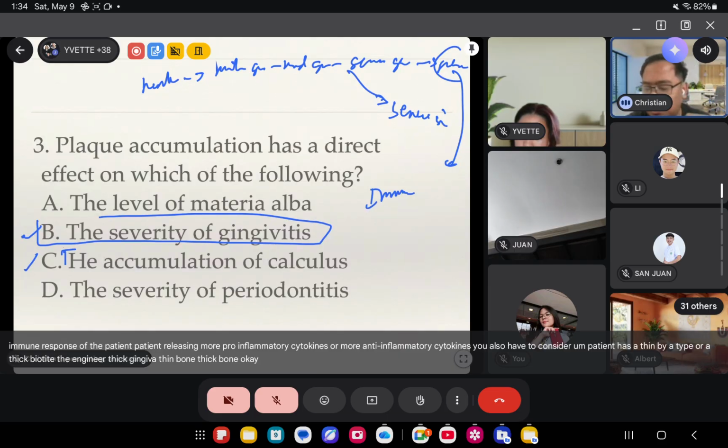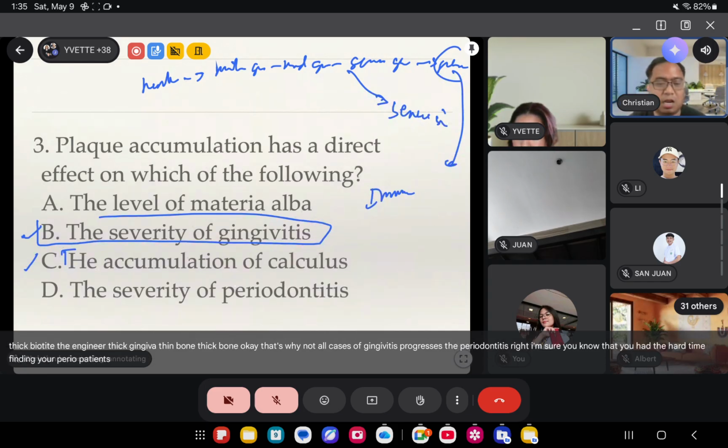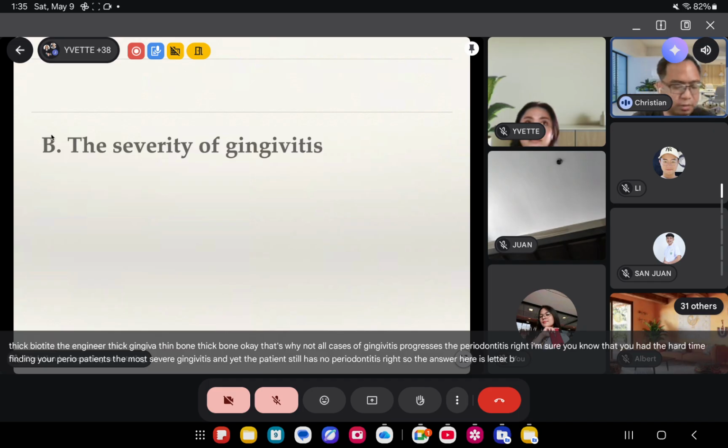That's why not all cases of gingivitis progress to periodontitis. I'm sure you had a hard time finding your perio patients, right? You called the patient who has the most severe gingivitis in your area, and yet the patient still has no periodontitis. So the answer here is letter B, severity of gingivitis.